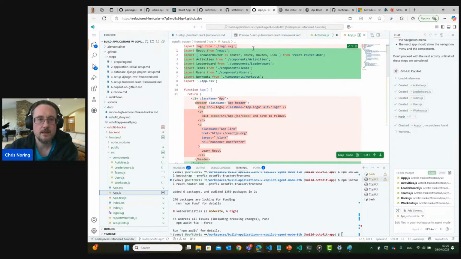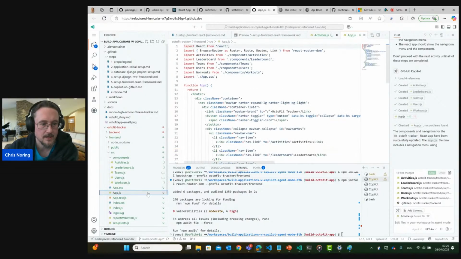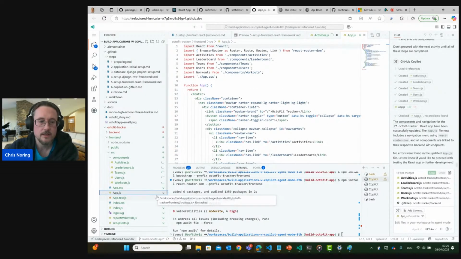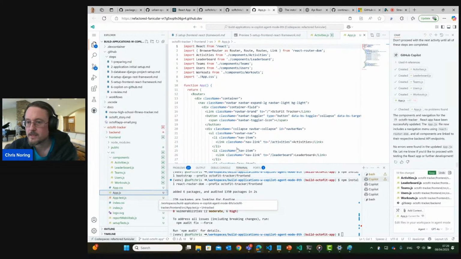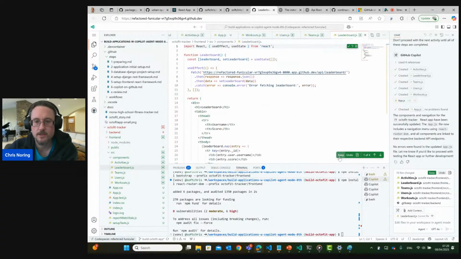And yes, we want to keep this. And as you can see, it's referring to the components instead. So we definitely want to make sure that that happens. App.js looks like it was, we just confirmed that. And let's just read the outcome here. No errors were found, blah, blah, blah. But there's a few updates here that we need to acknowledge. Keep leaderboard.js looks good.